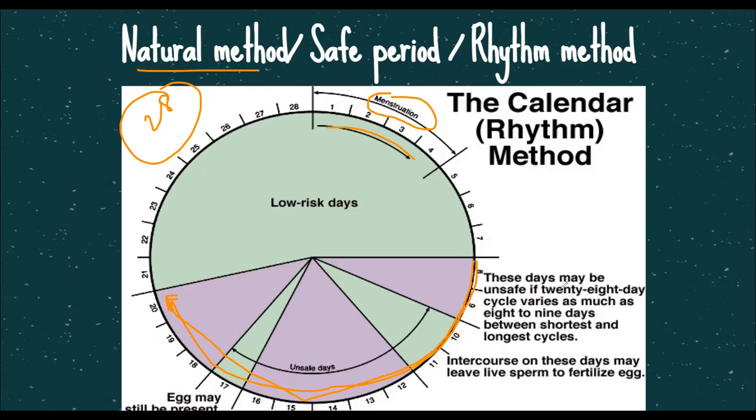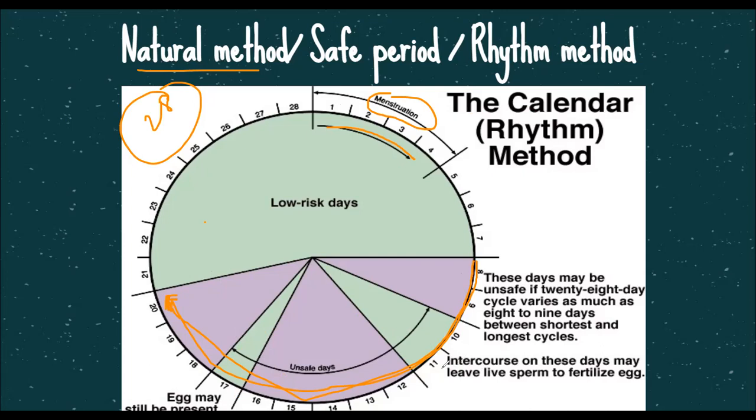These days may be unsafe if the 28-day cycle varies as much as 8 to 9 days between the shortest and longest cycle. So this has been taken on the safer side, because some women have longer cycles, more than 28 days. Some women have fewer days in their menstrual cycle, so they get it very frequently, in 20 days also, 15 days also. That is why this buffer period has been chosen for not having any sexual activity.